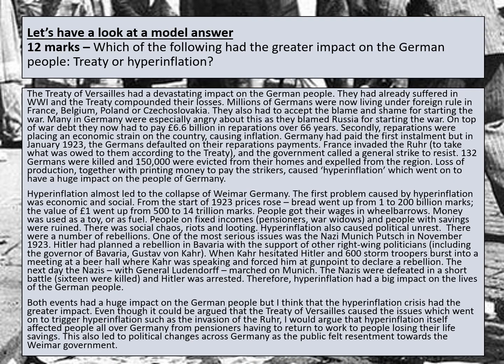Both events had a huge impact on the German people, but I think that the hyperinflation crisis had the greater impact. Even though it could be argued that the Treaty of Versailles caused the issues which went on to trigger hyperinflation, such as the invasion of the Ruhr, I would argue that hyperinflation itself affected people all over Germany, from pensioners having to return to work to people losing their life savings. This also led to political changes across Germany as the public felt resentment towards the Weimar government.